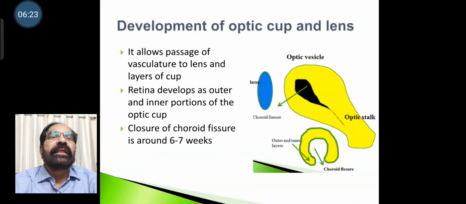This optic fissure allows for the passage of vasculature to the lens and the layers of the cup. The retina develops from the cup, that is the outer and inner portions of the optic cup, and the choroid fissure closes around 6 to 7 weeks.